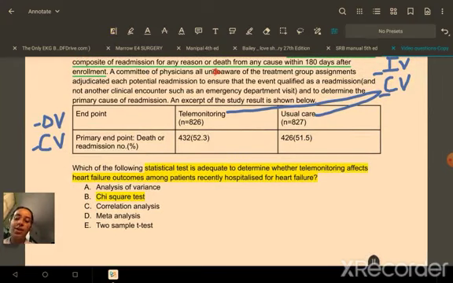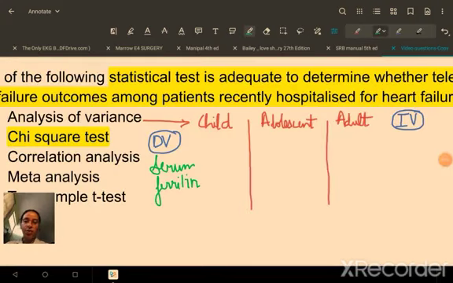Let us take a look at the other options also, however. So option A, ANOVA. In ANOVA, we have got 3 independent groups. So our independent variable here is a categorical variable, right? It could be a child, adolescent, adult. So based on age, I have got my independent variable, which is a categorical variable. If we look at the dependent variable, it is the serum ferritin. And let's say we are taking the mean value of serum ferritin in a child, in an adolescent and in an adult. Now this will come out to be some number, right?